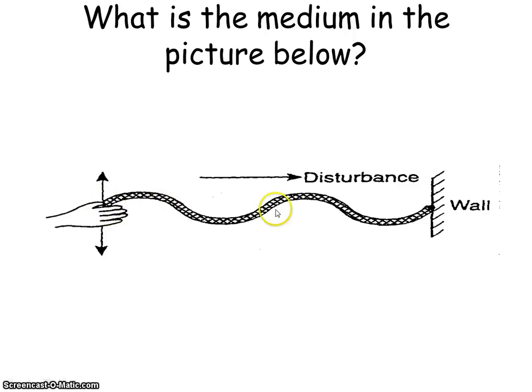But you know, if you have a rope tied to a wall and you move up and down very quickly, that energy is going to hit that wall. But the rope itself, these particles are not going to hit the wall, are they? These aren't, but they are carrying that energy. It is these particles at the end that will actually hit the wall. So the energy is traveling through that medium, but this part is not hitting the wall. It is only this part at the end. So the energy goes all the way through the medium to transfer from the hand to the wall.